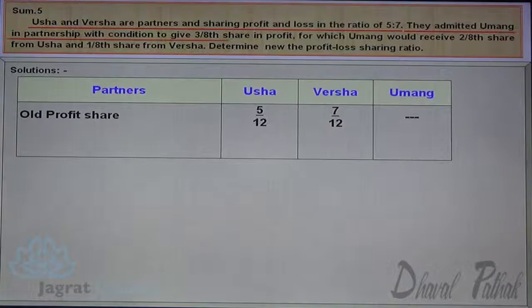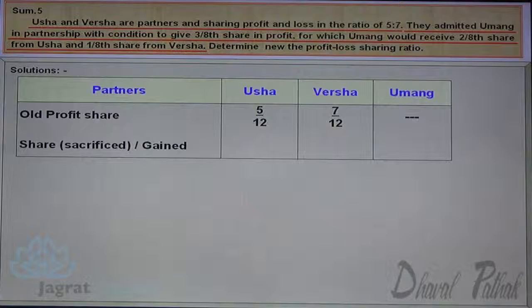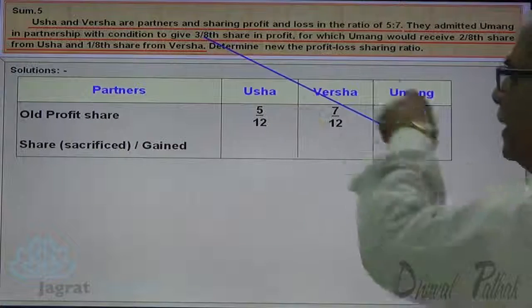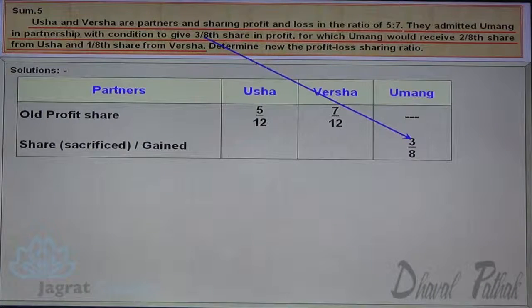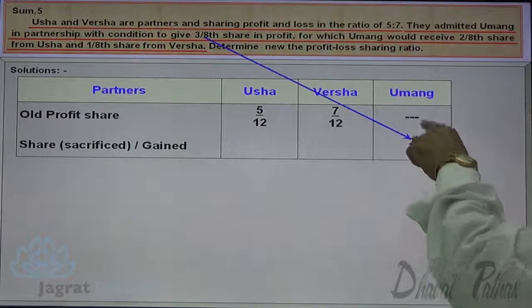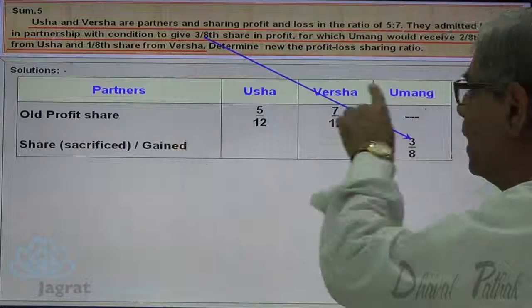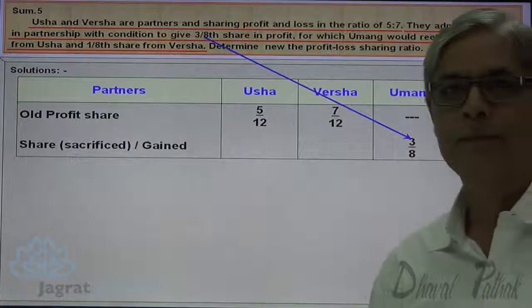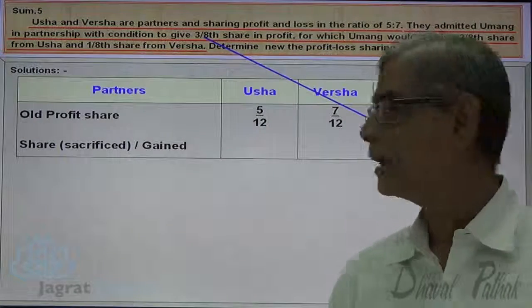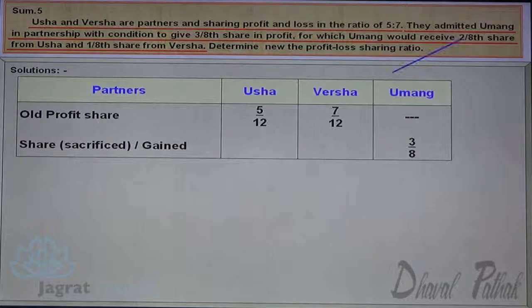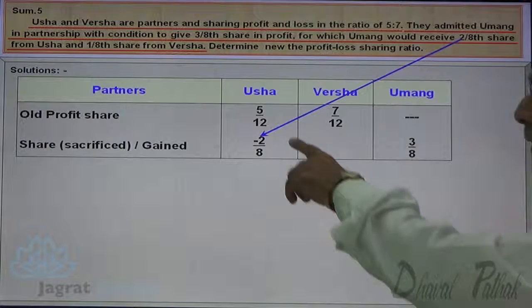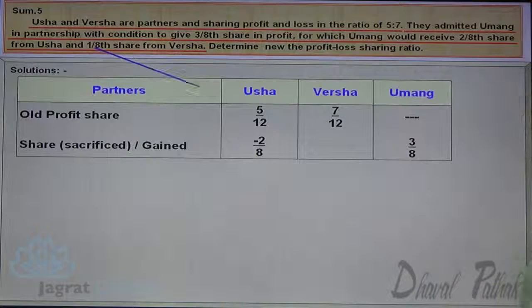Now, the share gained by Umang. Umang is admitted in the partnership firm. He gained a share of 3 by 8. Share gained by Umang, 3 by 8. Who sacrificed the 3 by 8 share? Usha sacrificed 2 by 8 share, and Varsha sacrificed 1 by 8 share.